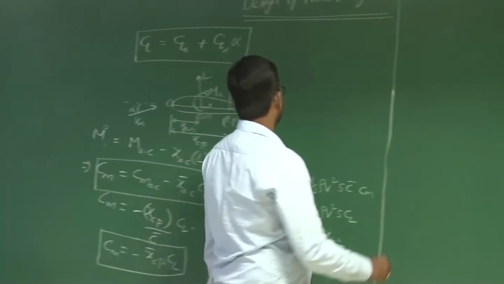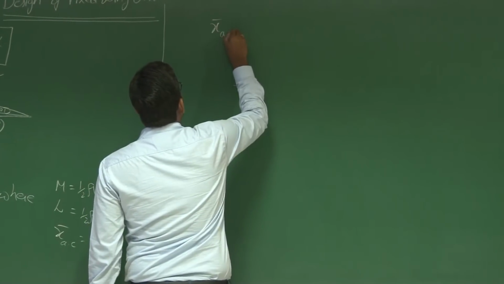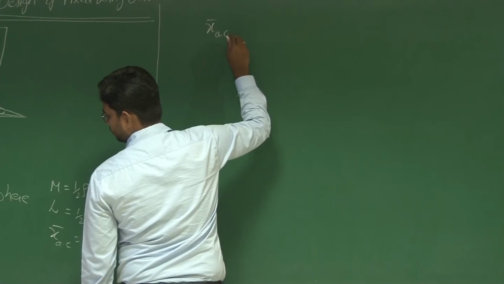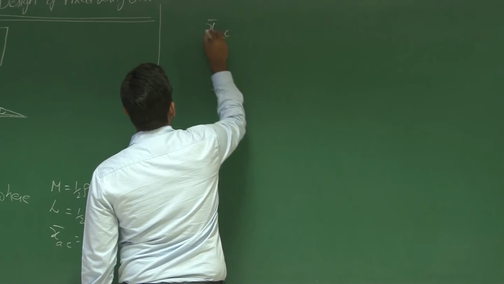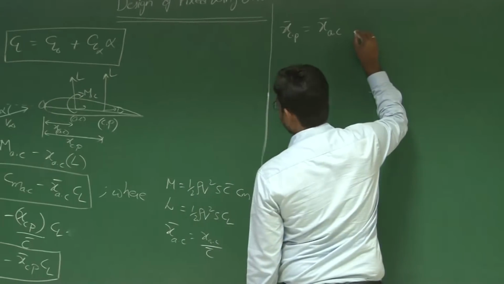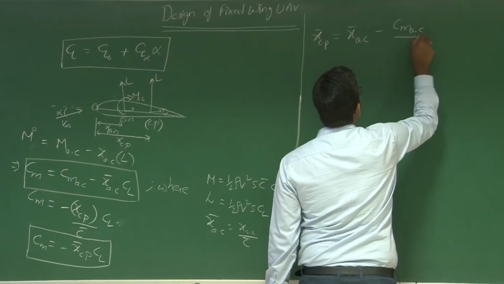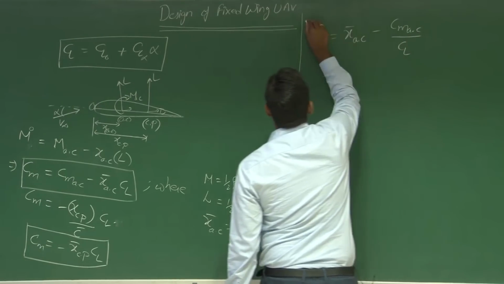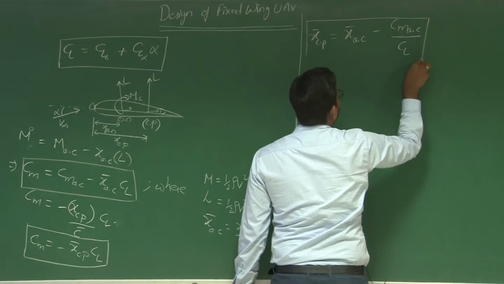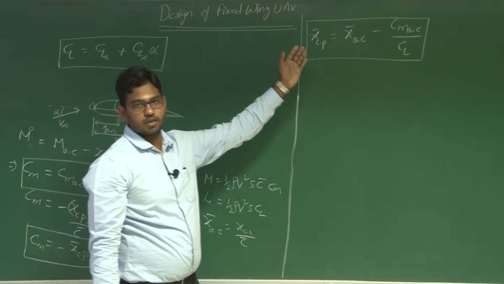By equating those two, we have x bar CP equals x bar AC minus Cm AC divided by CL. So this is the relationship between center of pressure and aerodynamic center.